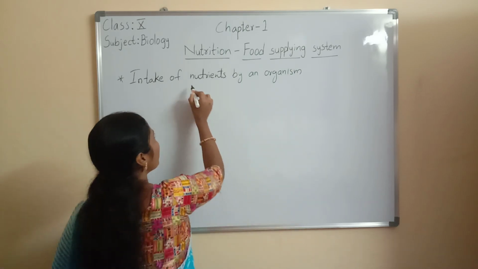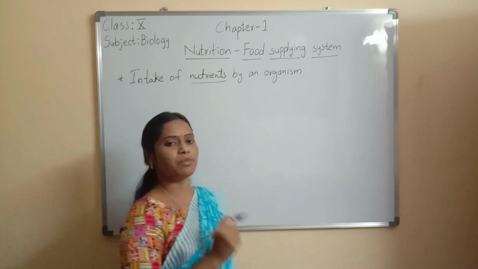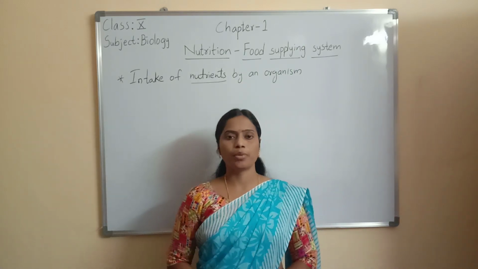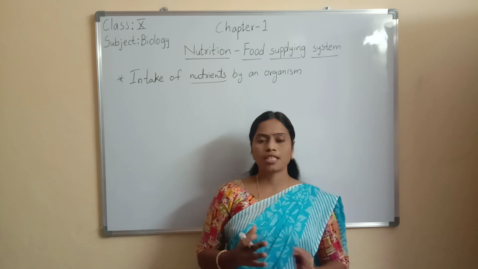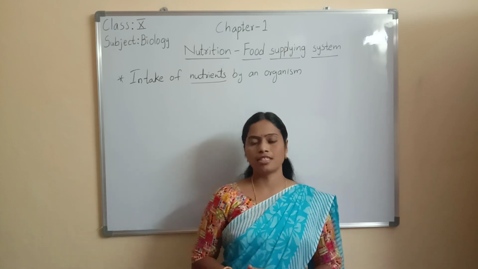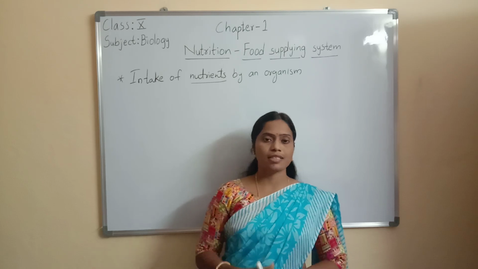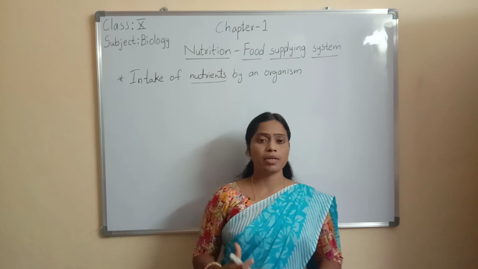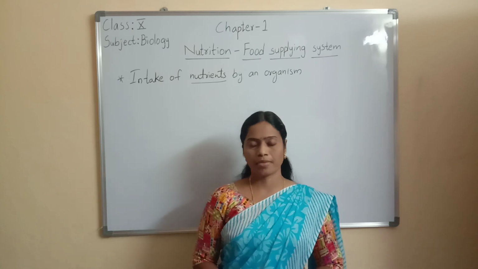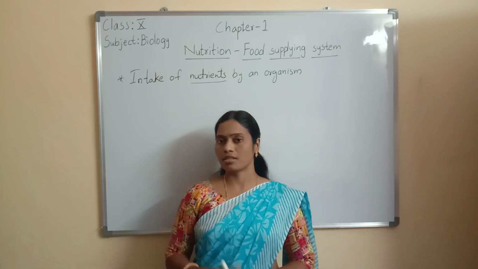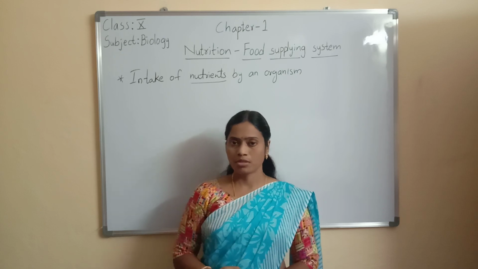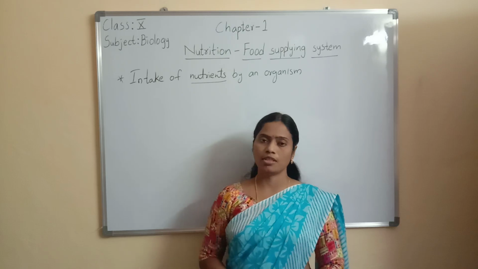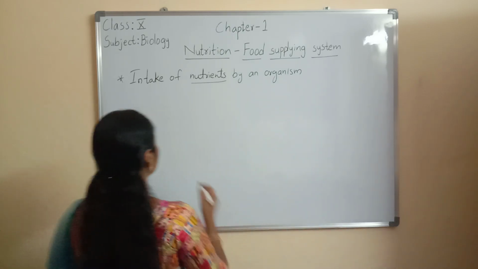Okay, what is meant by nutrients? Children, already you studied about different food components in 7th class. In 7th class general science, the first lesson is food components. In that lesson, you studied about different components of food. There are different chemical substances present in the food. These chemical substances are called nutrients. So what is meant by nutrients? The chemical substances present in the food are known as nutrients.